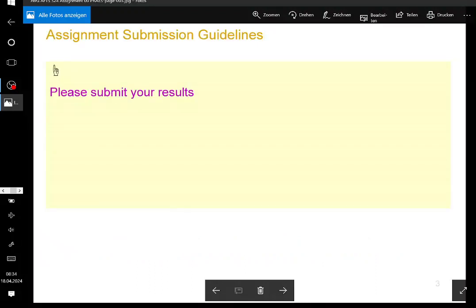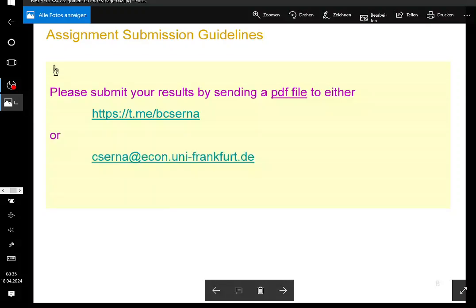Now, first rule is this. Either you send me an email or you send me a message on Telegram. Please post a PDF file only and nothing else. I don't accept JPEGs, I don't accept anything else. So please keep that in mind. Even if you take photographs of something, you make your notes and then you take a picture, please make sure that I will get a PDF file and not an image file. All right, so that's number one.